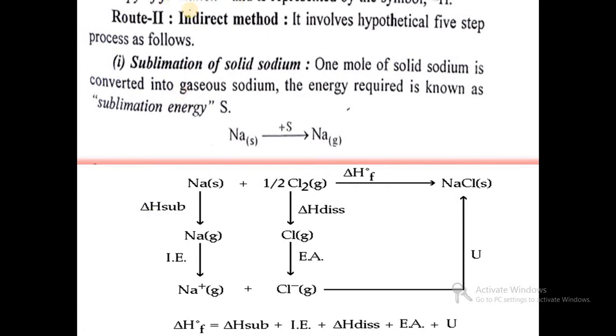Then in route second, that is the indirect method, it involves hypothetical 5 steps, and the first one is sublimation of solid sodium.